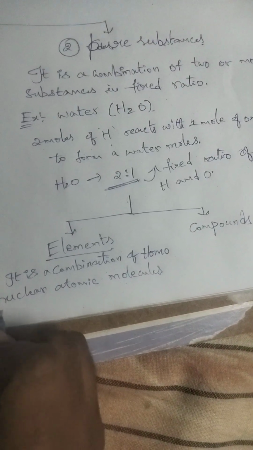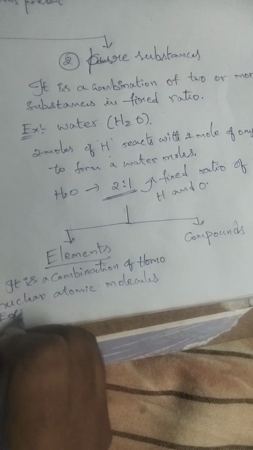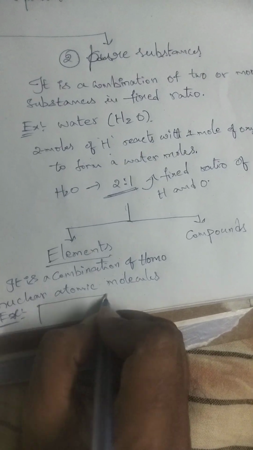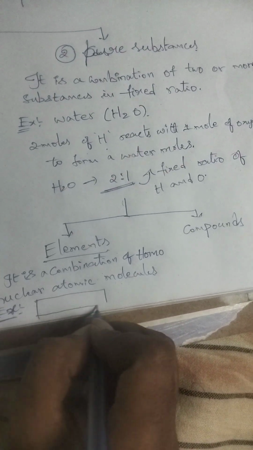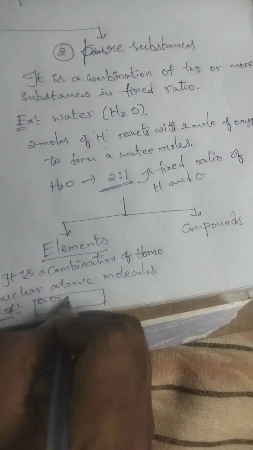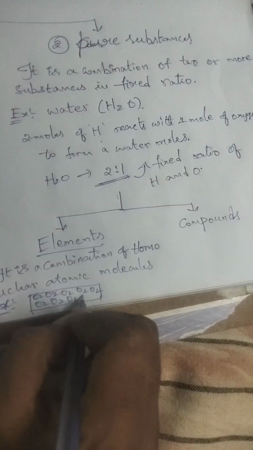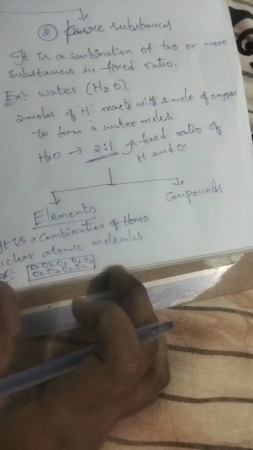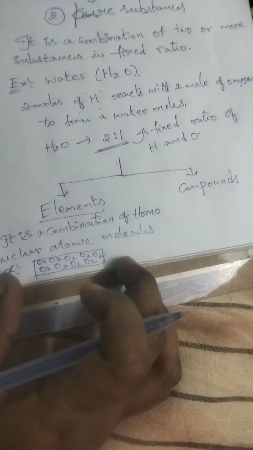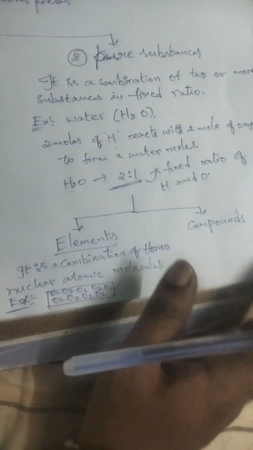For example, if you take the oxygen element, the oxygen molecules are arranged like this: O2, O2. So a combination of homonuclear atomic molecules is an element.